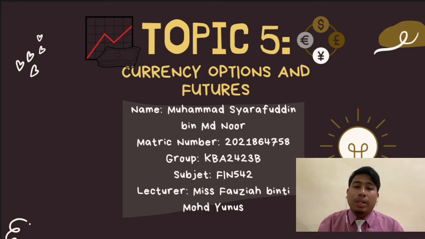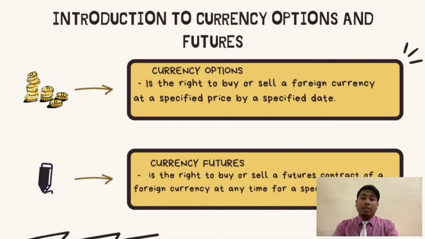My name is Muhammad Syarafuddin bin Noor, and today we are going to discuss topic 5, currency option and future. Now is the definition or introduction for currency future and option. The first one, currency option, is the right to buy or sell a foreign currency at a specific price by a specific date. And currency future is the right to buy or sell, also by a future contract, a foreign currency at any time for a specific period.